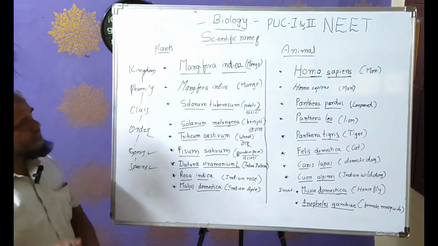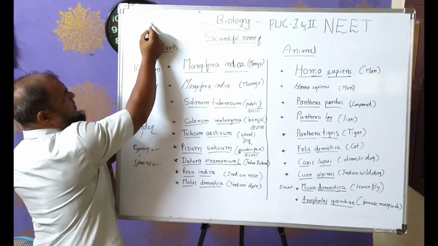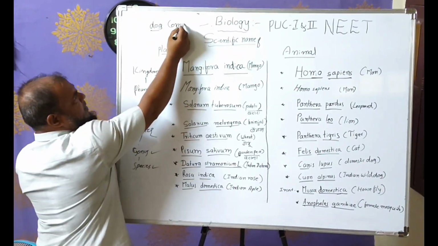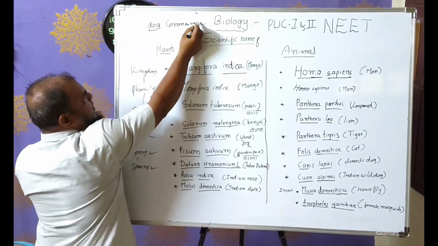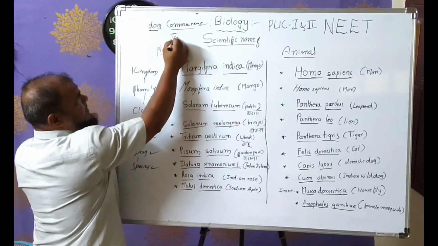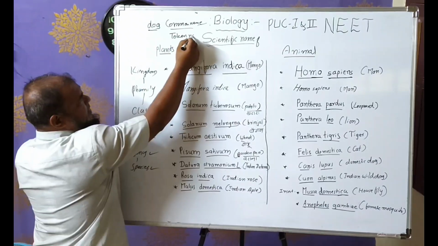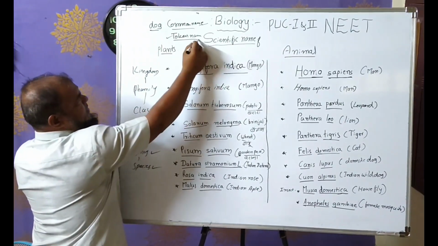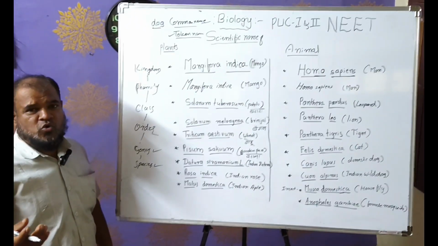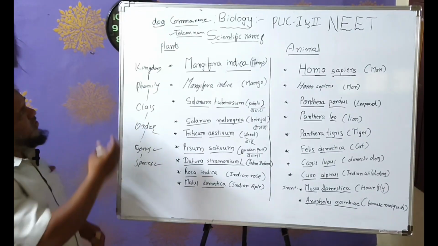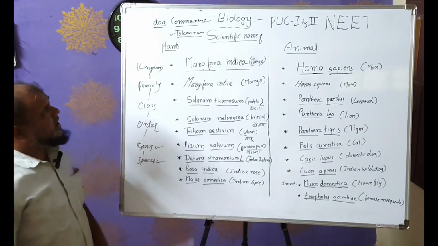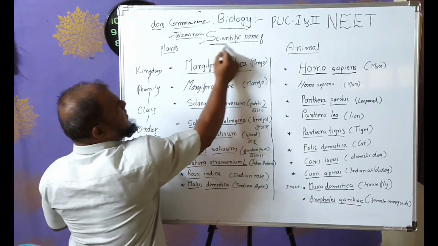For example, dog is the common name. Then another is the token name, for example Babla, Bablu. These are token names. Dog is also a common name. Here we have the scientific names.